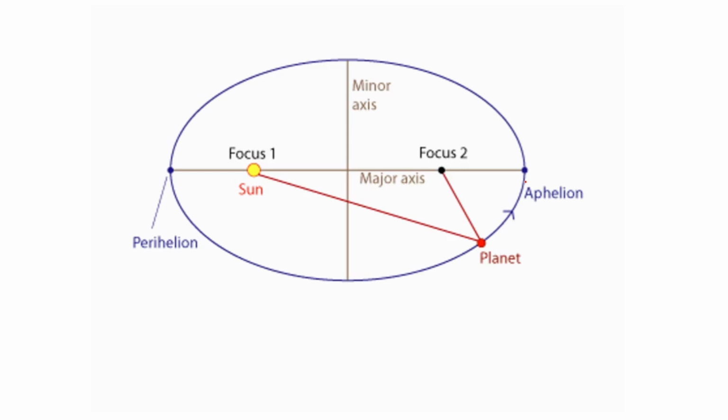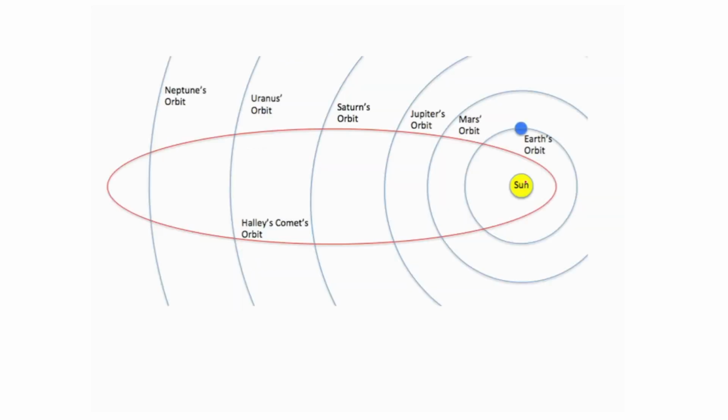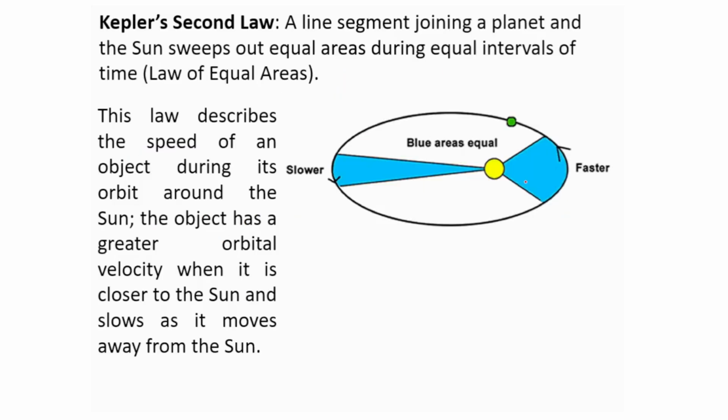Now we will discuss Kepler's second law. This diagram shows how the planets in our solar system revolve around the sun in an elliptical path. Now we will discuss Kepler's second law.